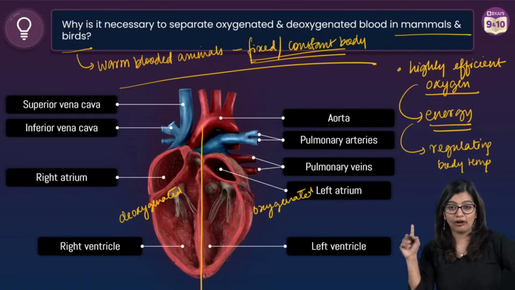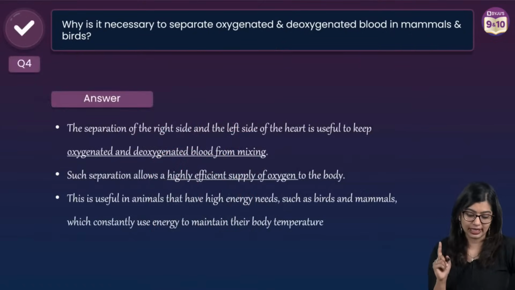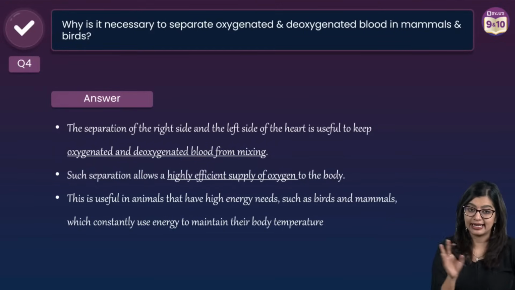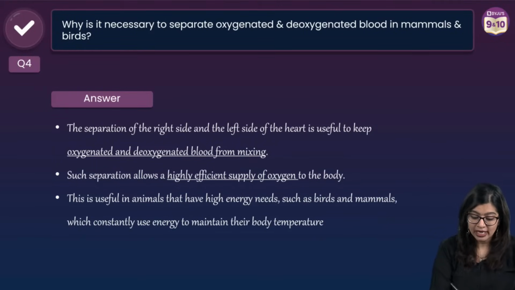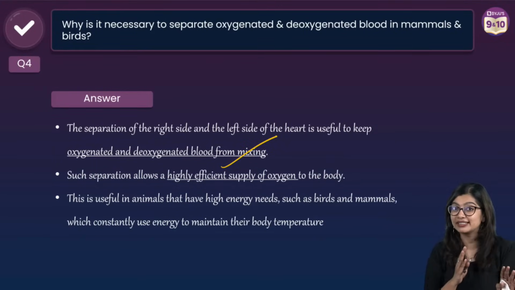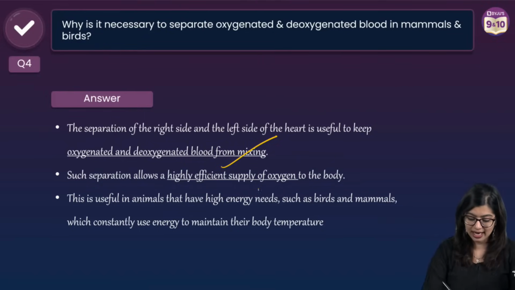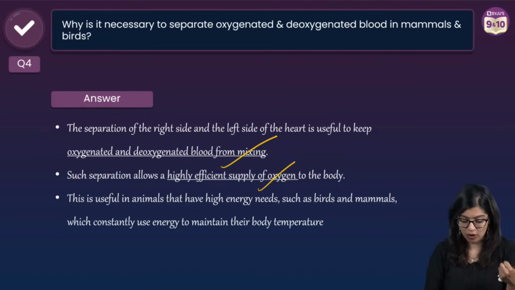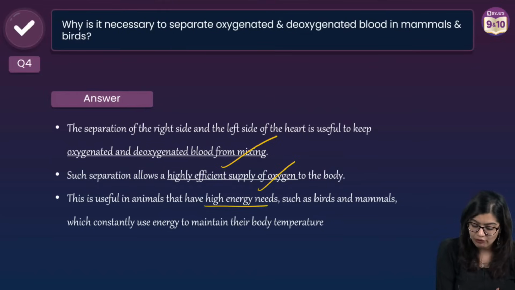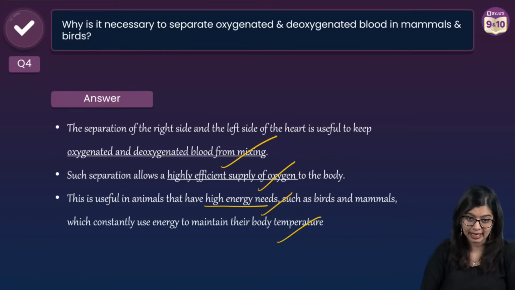So when you're writing this, there are points that you need to write. Separation of right side and left side is necessary for making sure that there is no mixing of your oxygenated and deoxygenated blood. Why? For highly efficient supply of oxygen. Why do we need it? For high energy needs. What are these high energy needs? To maintain body temperature.